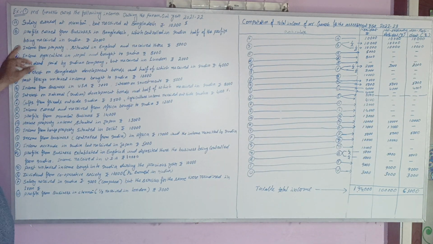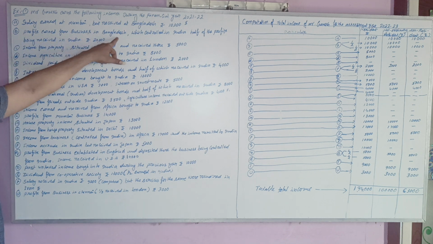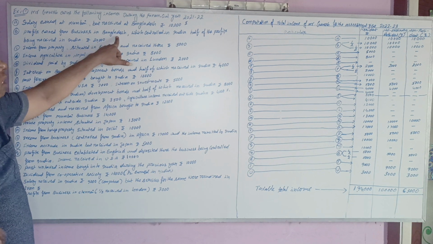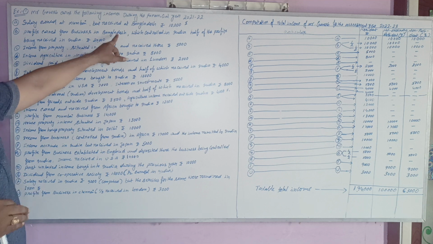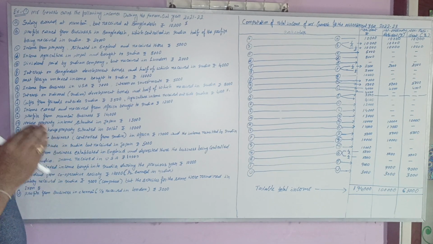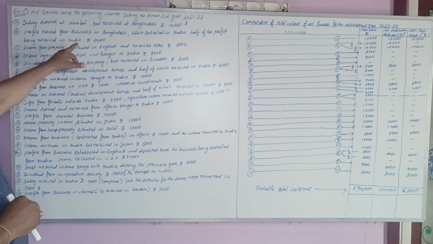Next point: profit earned from business in Bangladesh which is controlled in India, half of the profits being received in India. There is some confusion here. The business is run in Bangladesh, which is outside India, but the business is controlled from India, and half of the profits are received in India.